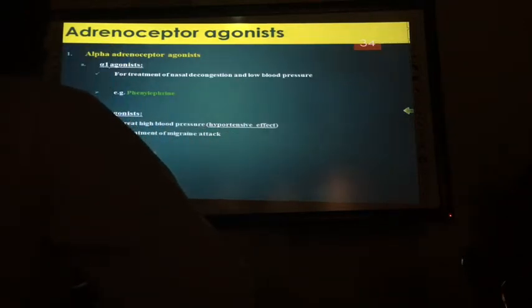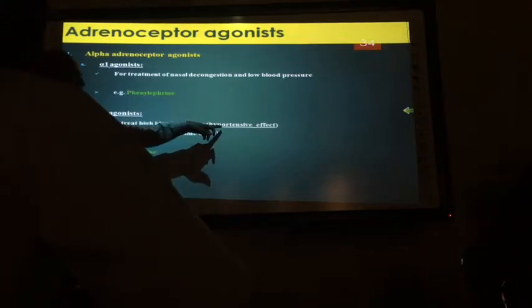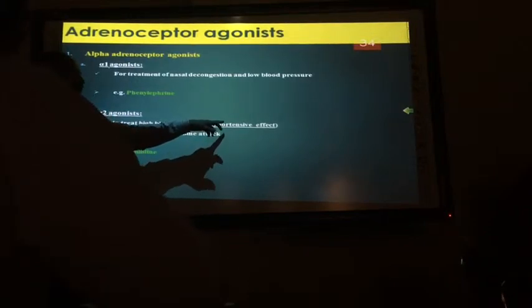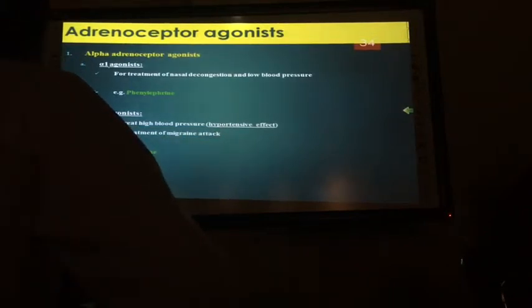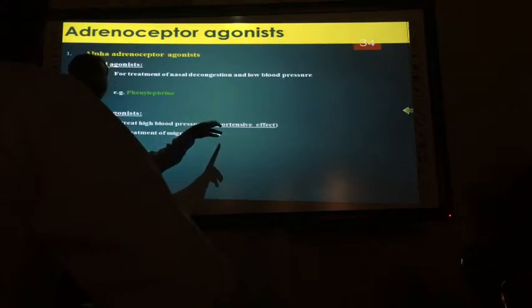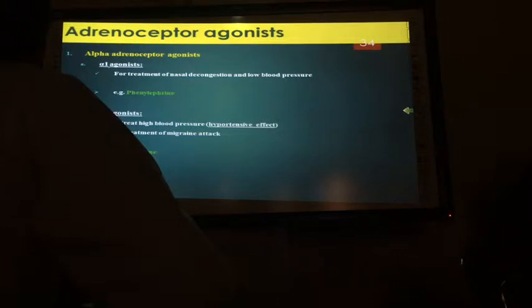Now, alpha-2 agonists. Please change the slide here, it is a mistake. It says hypertensive; make it hypotensive. In the slides it was hyper, and I did not change it correctly. It should be hypo.